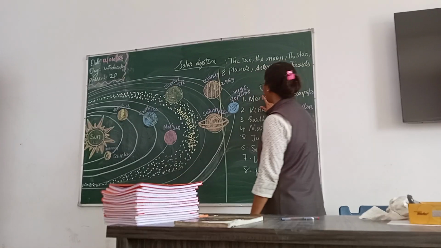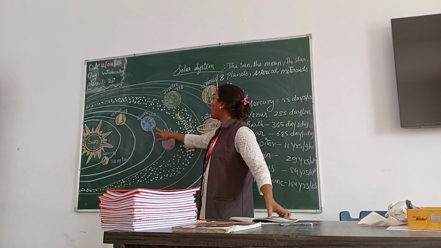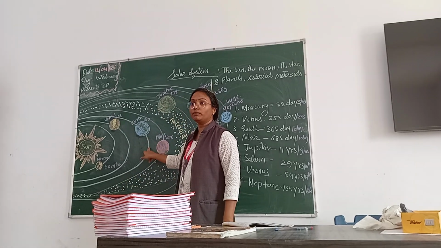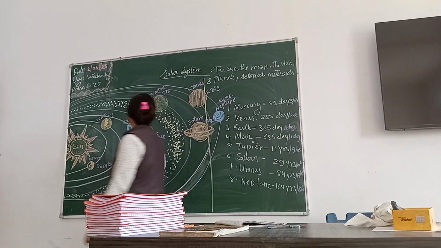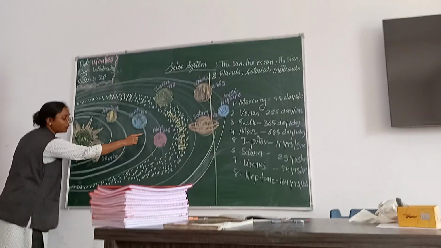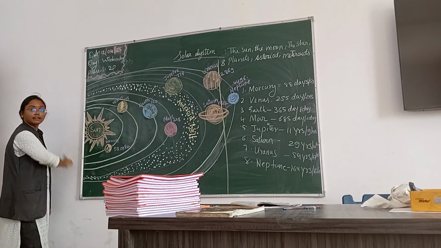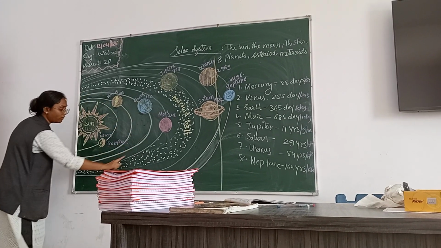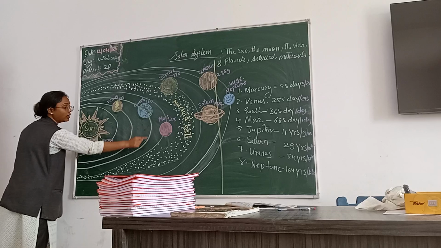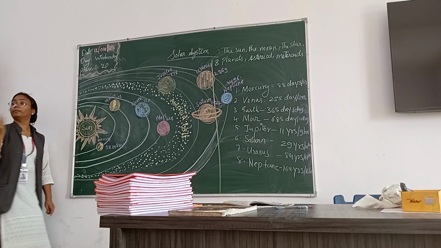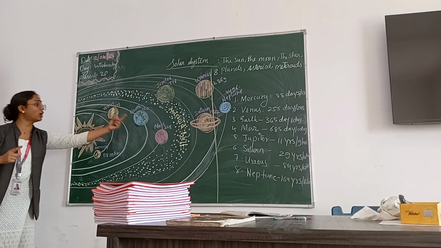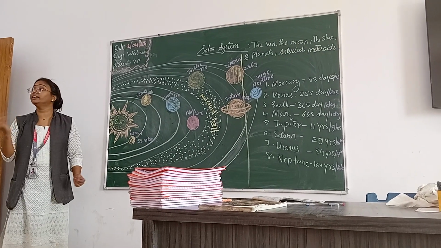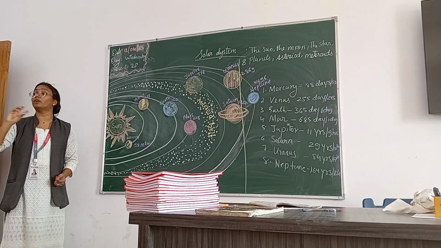Now you can see here, students, this white line. Can you see this? This is called the orbit. What do we call it? Orbit. It is the path on which the Earth revolves around the sun. This is the sun at the center, and the Earth revolves around this sun. This path is called the orbit. So how many days does Earth take to revolve around this orbit? 365 days. And how many days does it take to complete one rotation? 1 day.